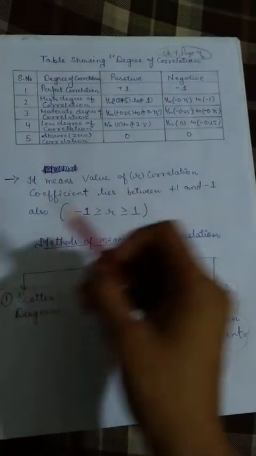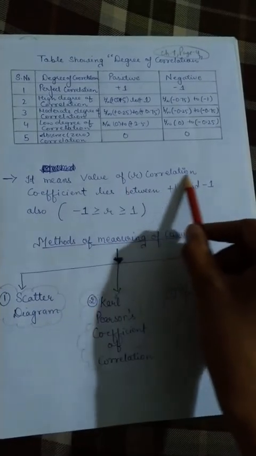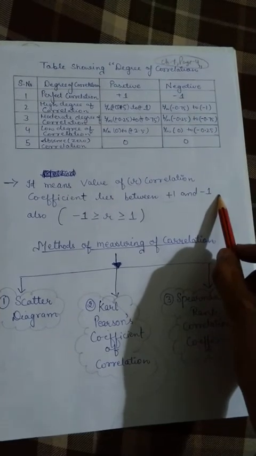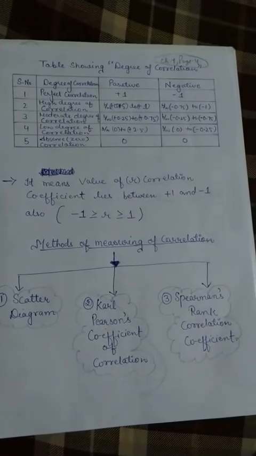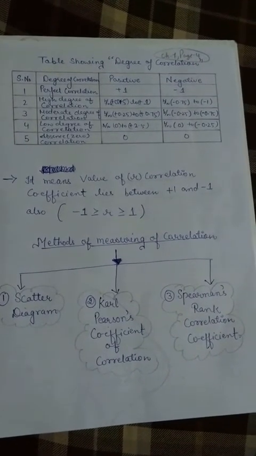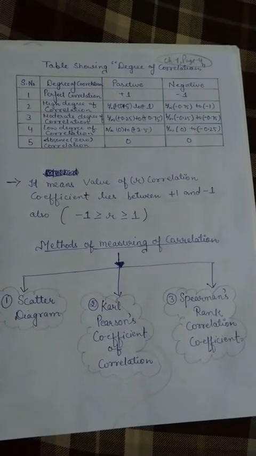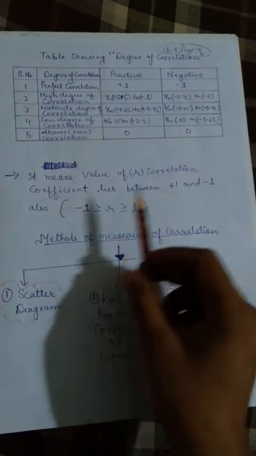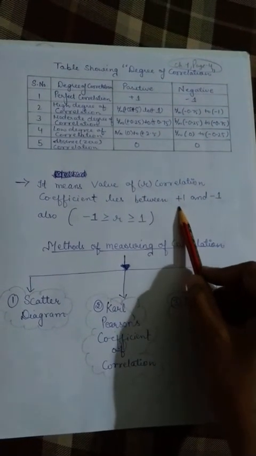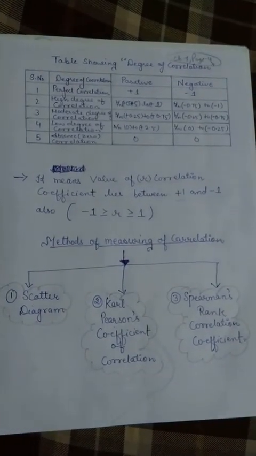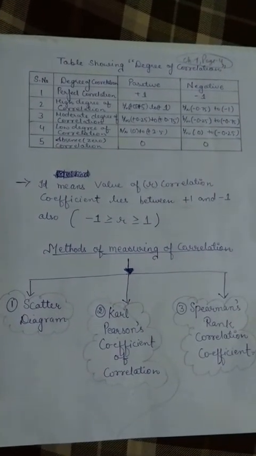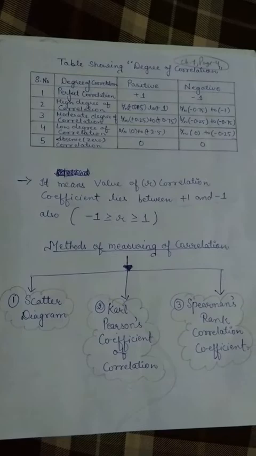After all the discussion, what we can say is that the value of correlation coefficient R lies between 1 and -1. This means the value of correlation will not be greater than 1 and it will not be less than -1. The values of correlation lie between -1 and 1.